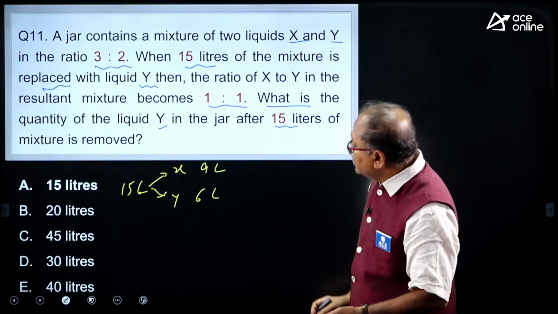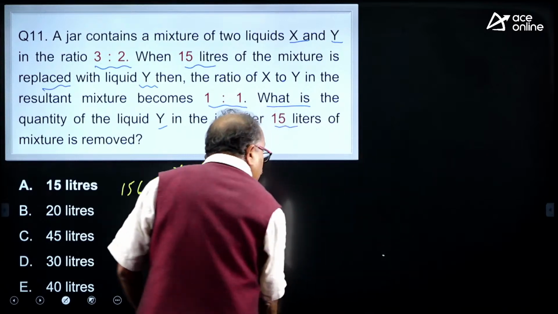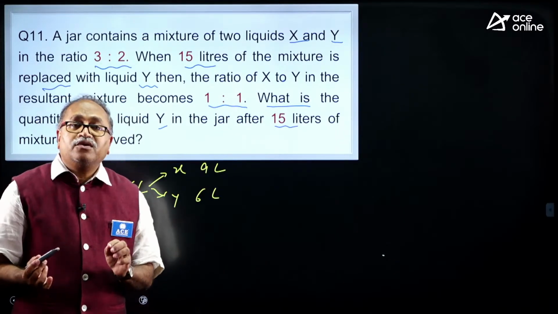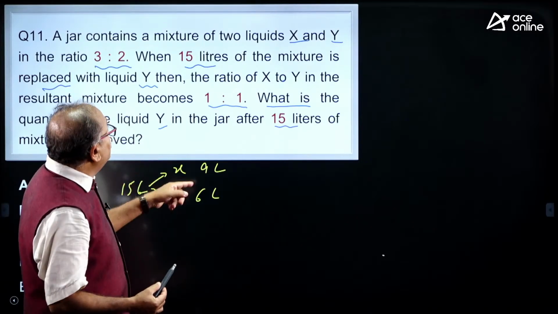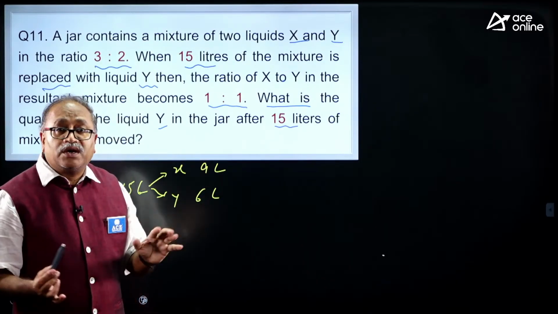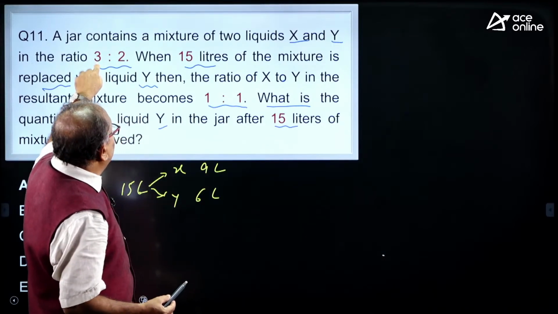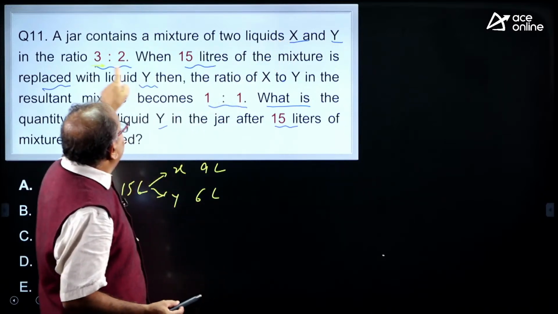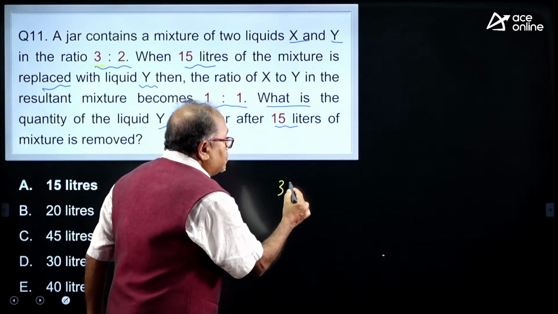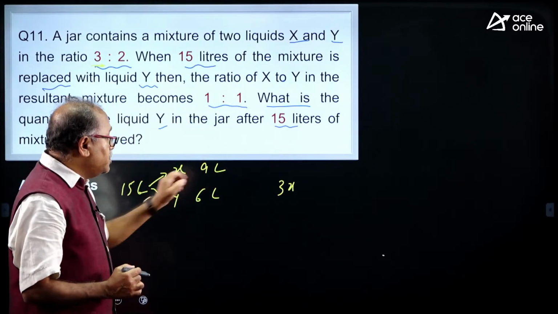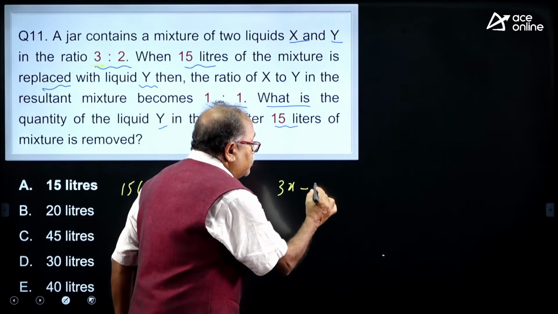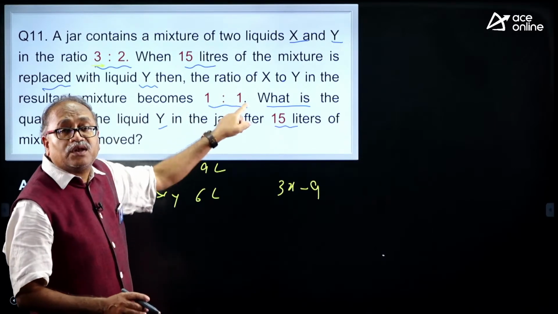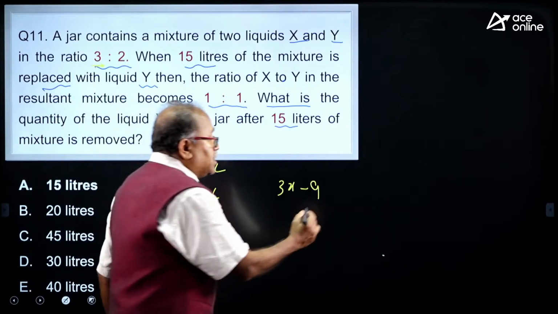Shall I give you the time, or shall I give you the clue on how to respond? After this activity, these two are equal. I can consider the initial value of x as 3x. From here you have taken out 9 liters, and this is what is left, and the left-hand side equals the right-hand side because the ratio is 1:1.